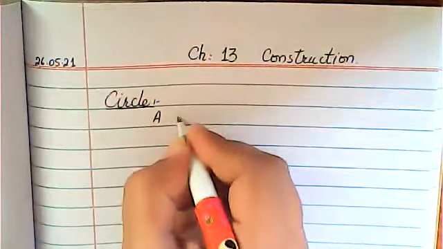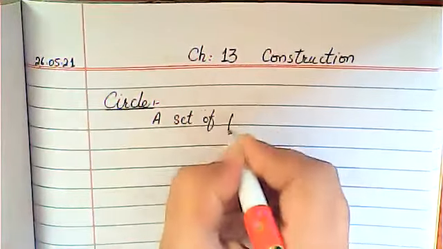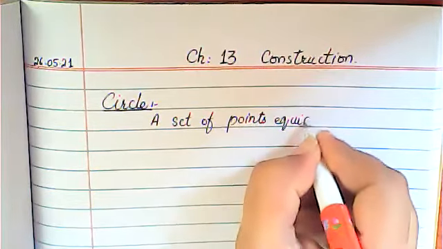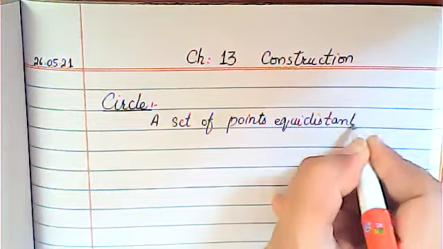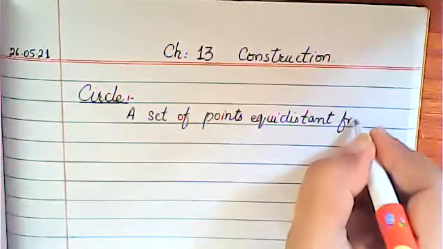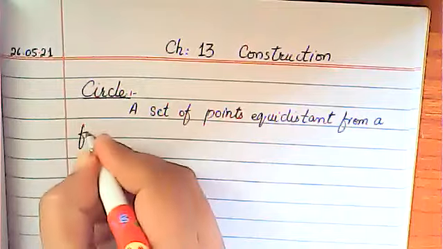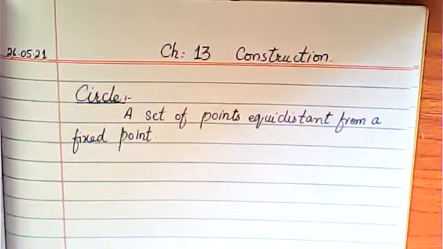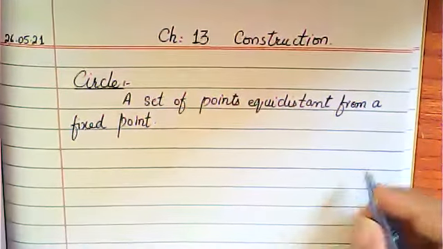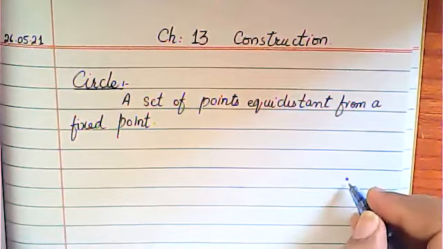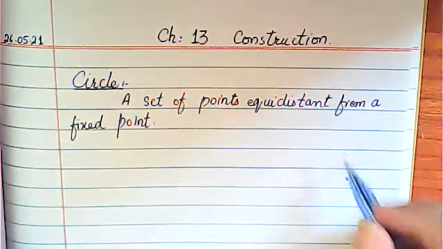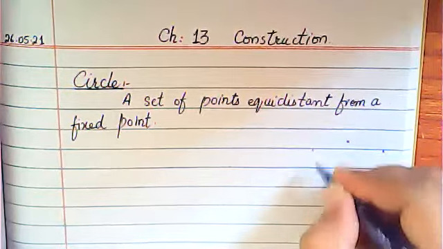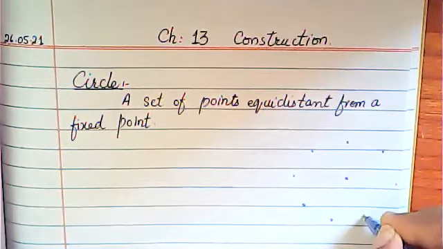How will you define a circle? A set of points equidistant from a fixed point. Now what is a fixed point? Just suppose this is a fixed point, and around this point you will make a set of points. You will make so many points. Just suppose I make one here, one here, one here, one here, one here, one here, and one here.